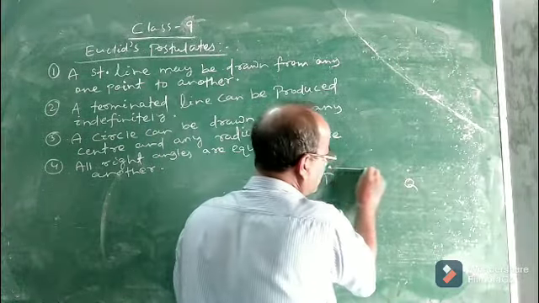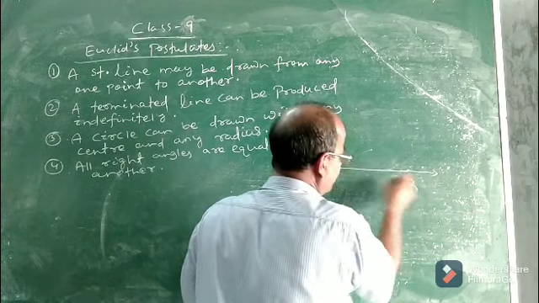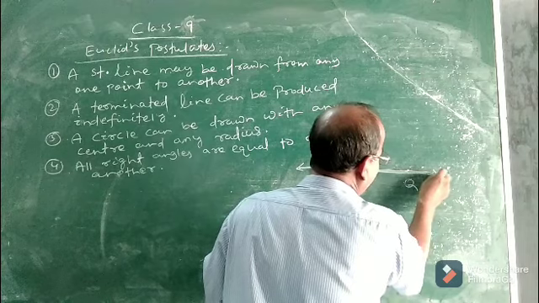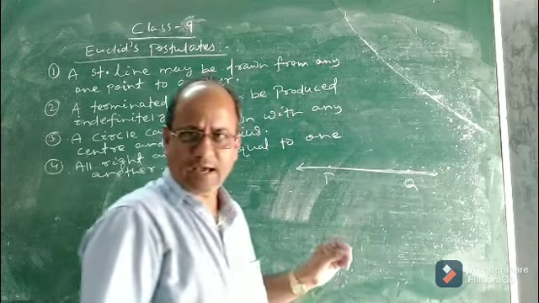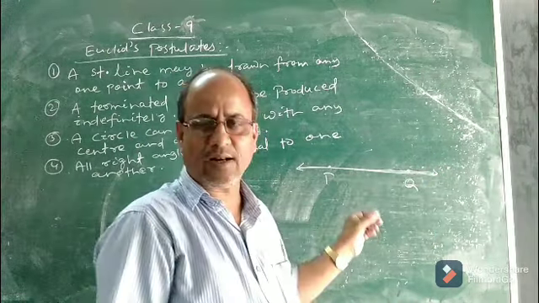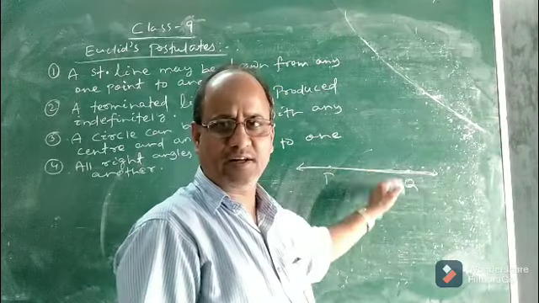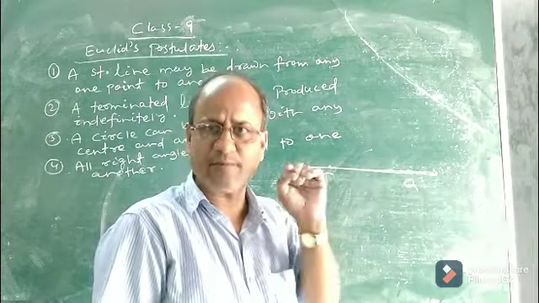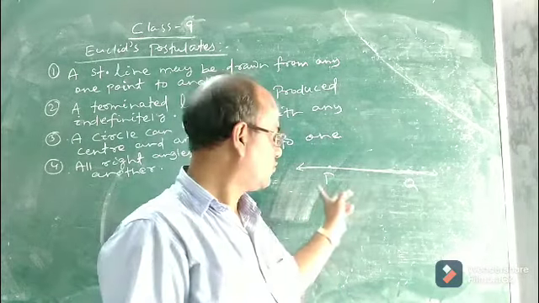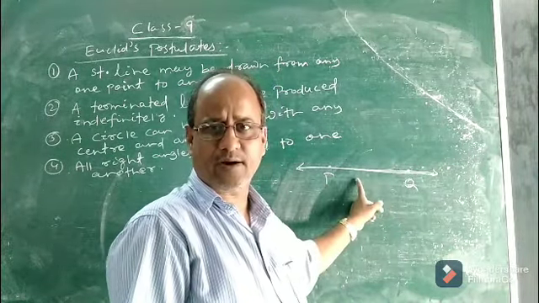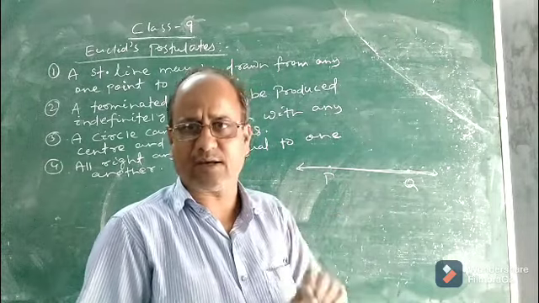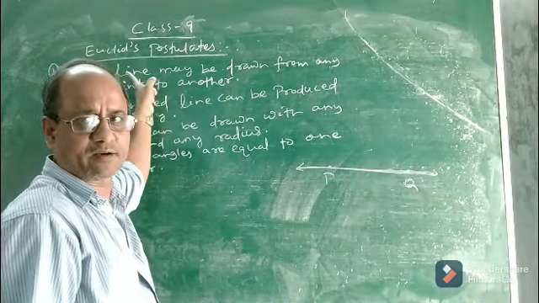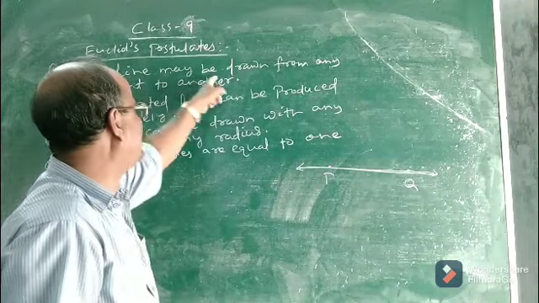Can you draw more than 1 line through any 2 distinct given points? The answer is clearly no. We can draw maximum 1. Through any 2 given distinct points, 1 line can be drawn. This is the meaning of the first postulate: a straight line may be drawn.